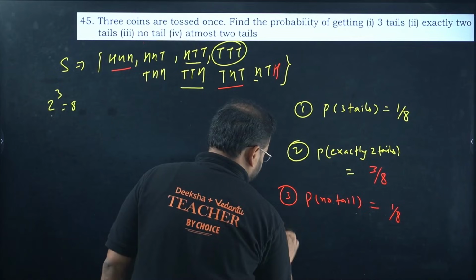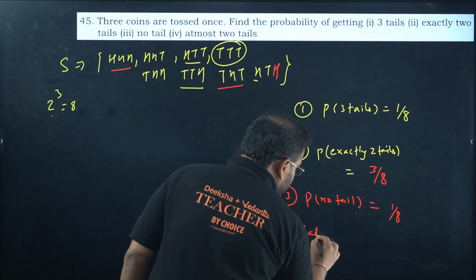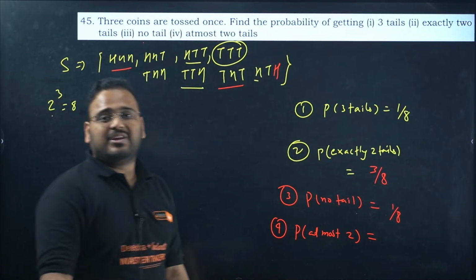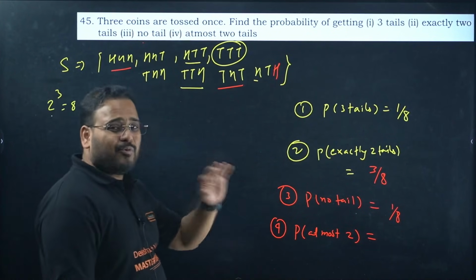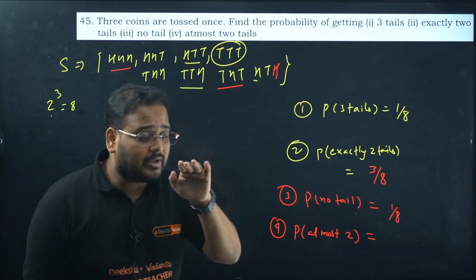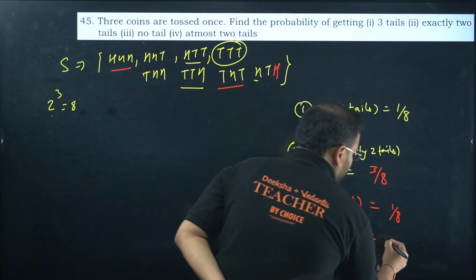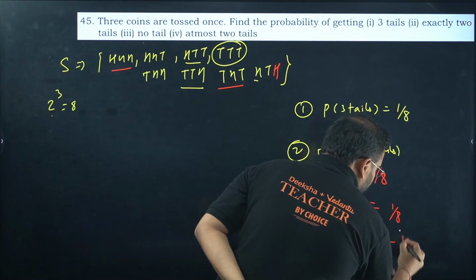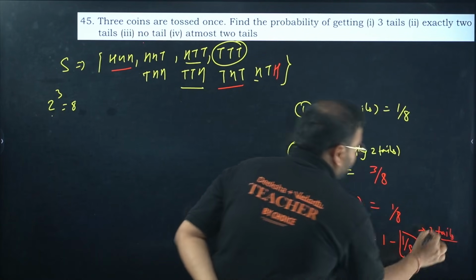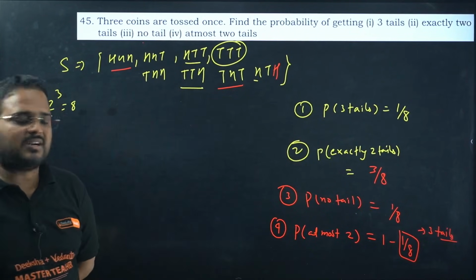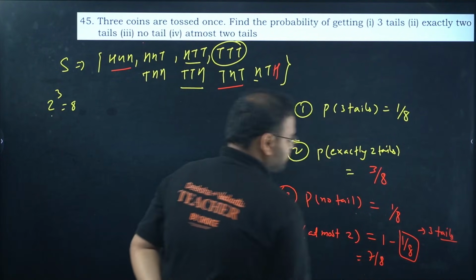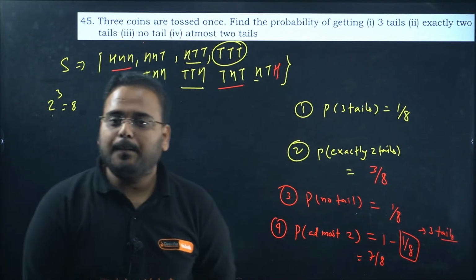Now last one. At most 2. Means we can't have 3, that's all, right? We can have 0, we can have 1, we can have 2, we can't have 3. 3 is not allowed. It means remove the 3 case, which will be 1 minus 1 by 8. This is the case of 3 tails. Remove the case of 3 tails, you get the result. 1 minus 1 by 8 is 7 by 8. Is it making sense to all of you? Have a look.